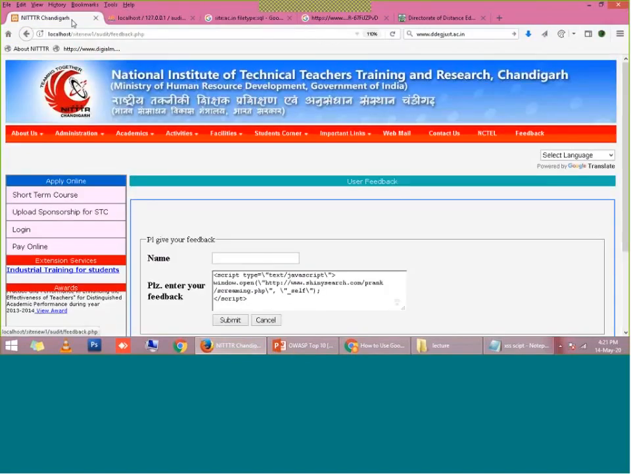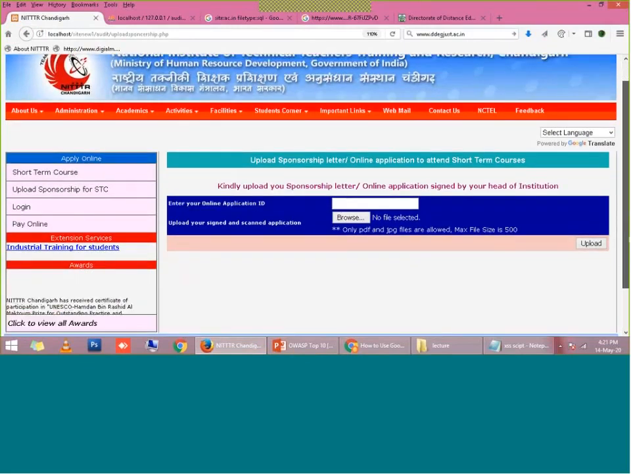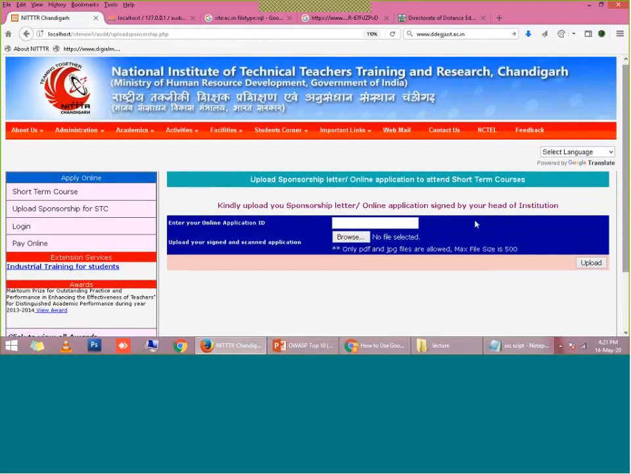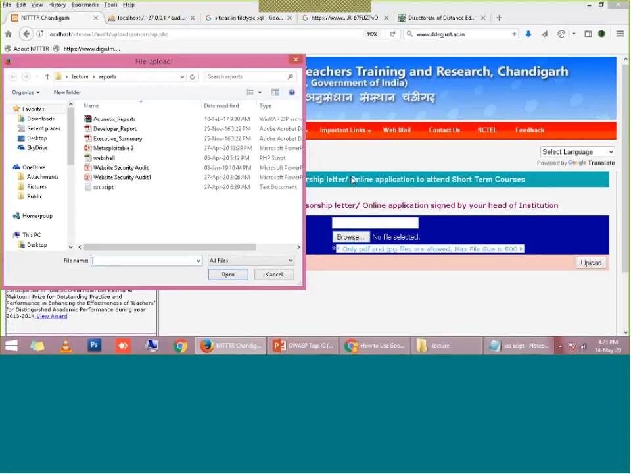Again, I'm using my localhost. Suppose I am giving an option to faculty who are coming to participate in short-term courses at NIT Raipur. So often we ask them to upload their signed and scanned sponsorship letter. In that case, suppose I have written here that only PDF and JPG files are allowed, but a hacker is not going to upload a PDF or JPG file. What he will do is directly try to upload some code.